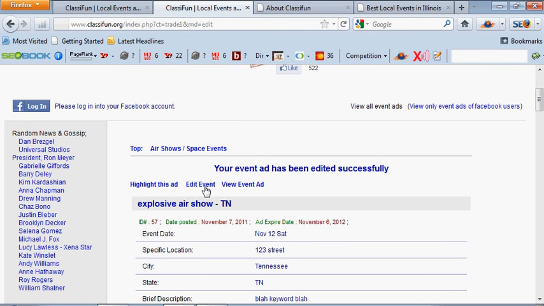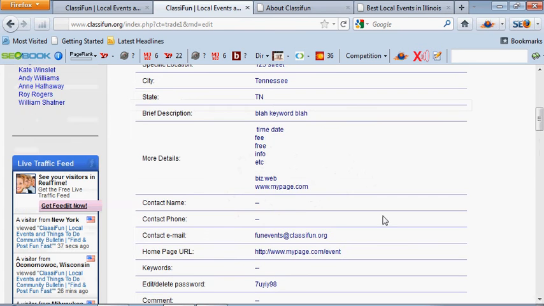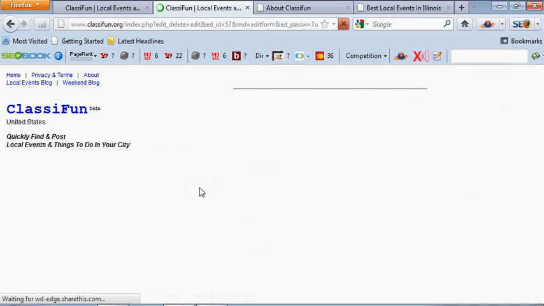So let's do this. Once you've finished your event and you've added your photo, and I highly recommend adding a photo, people click on photos more than they do anything. Once you've added this, you can edit the event, or you can highlight this ad, which is an extra fee. Otherwise you don't have to, and it's free for you. So let's go ahead and edit this.